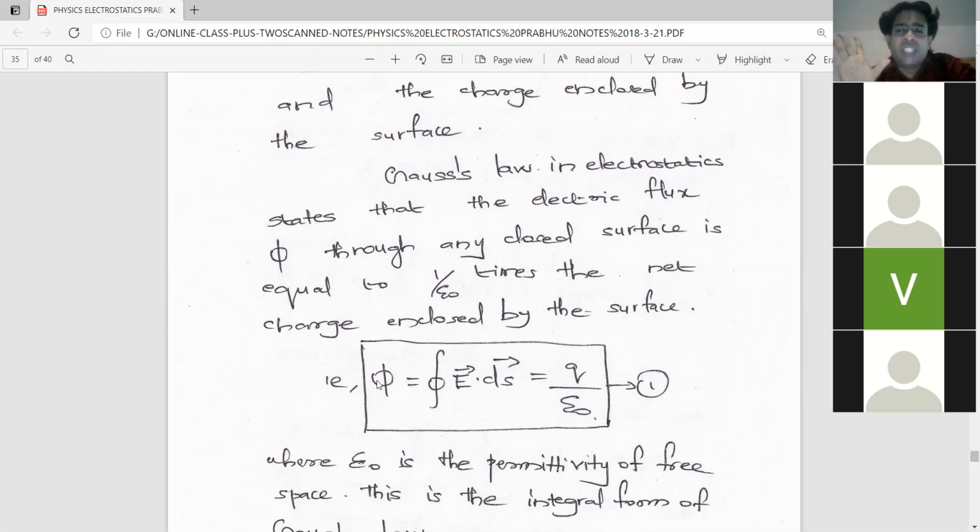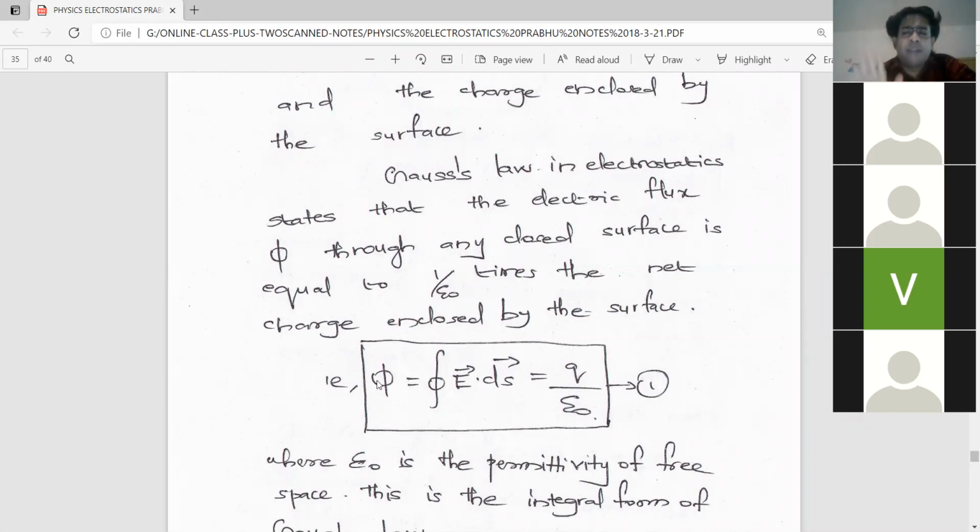But the actual definition is: electric flux is the total number of electric lines of force passing perpendicular through unit area of a surface. That's it. Perfect definition. I am reminding you. So electric flux is the total number of electric lines of force passing perpendicular through unit area of a surface.